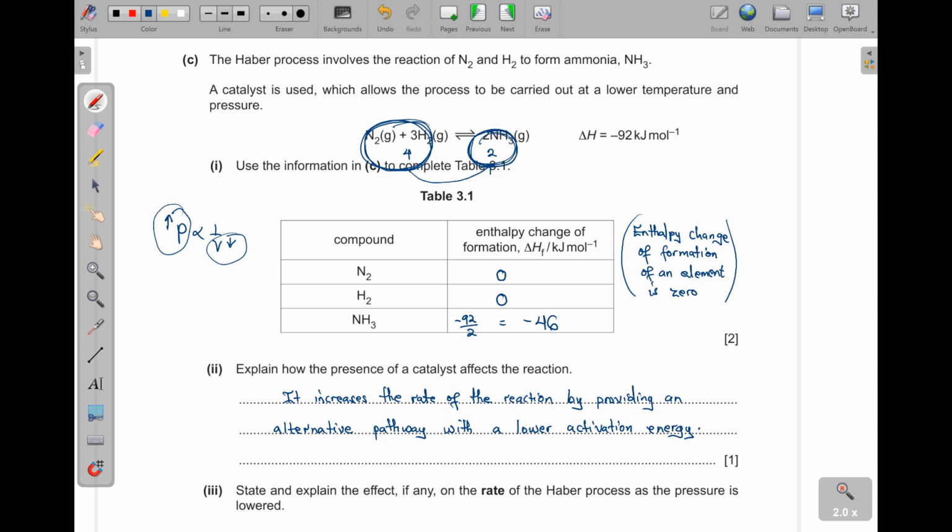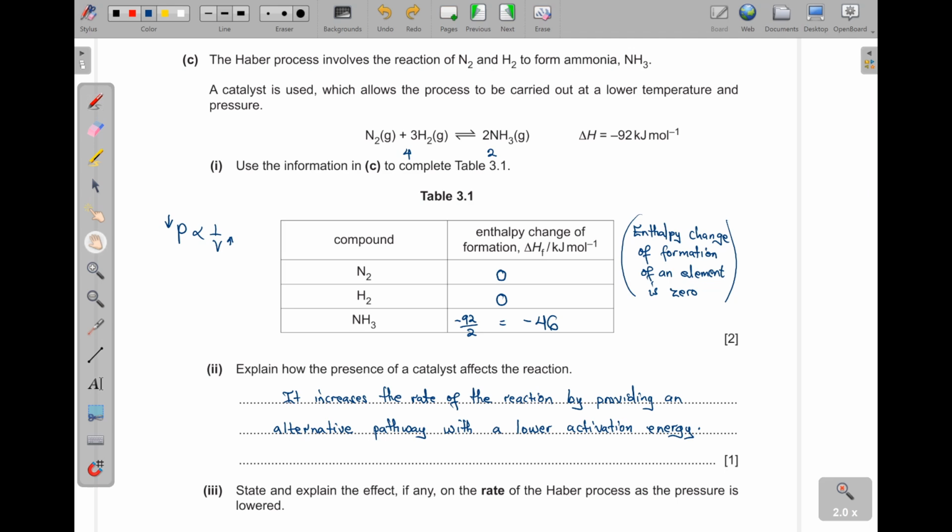So where do we see fewer gas moles? On the right. You see that? So if you increase the pressure, then you get more yield, so it will go to the right. But then they said, when you decrease the pressure, that means you are going to have more volume. So the equilibrium is going to shift to the left, where we have more gas moles. Remember, V is proportional to n. Is that clear? All right.